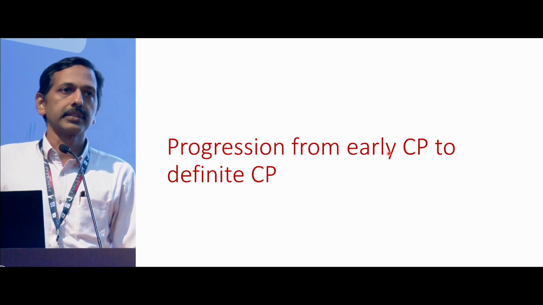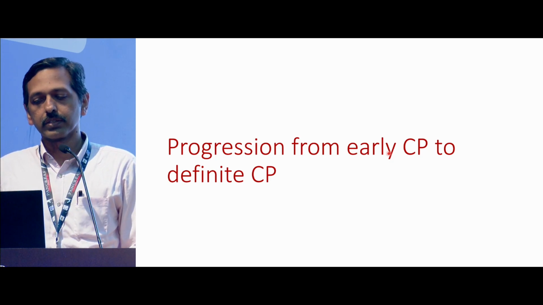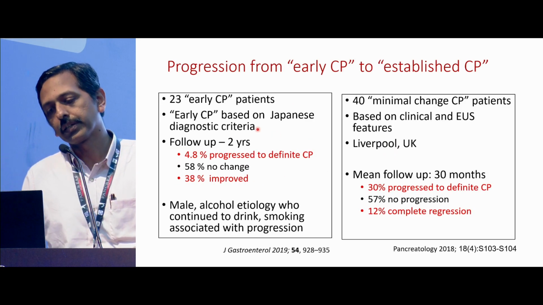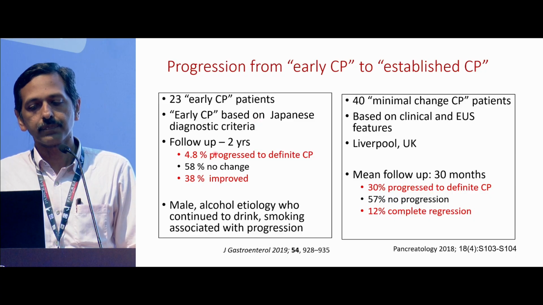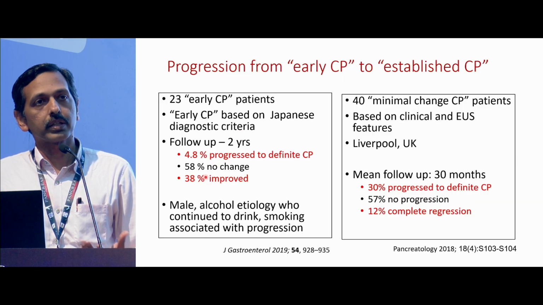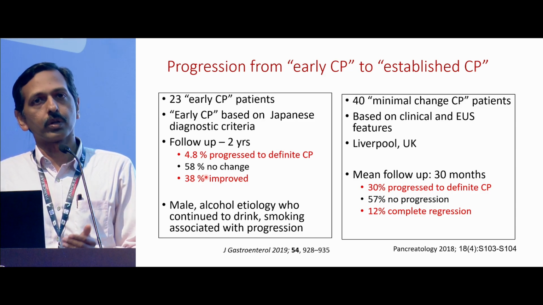But all this is good, but does it really matter? Does it really translate into important clinical practice? Is there a progression when we identify patients early? This is a 2-year follow-up study published from Japan, where they had 23 so-called early chronic pancreatitis patients diagnosed as per Japanese criteria. Only about 5% progressed to definite chronic pancreatitis in the next 2 years, and about 1/3 actually improved.